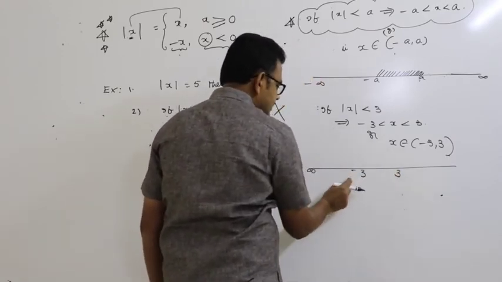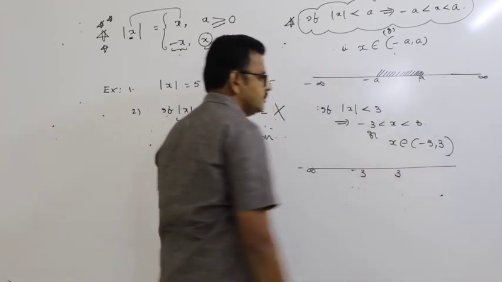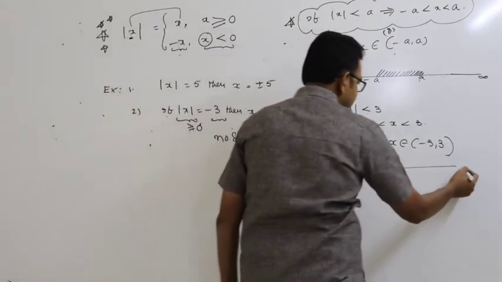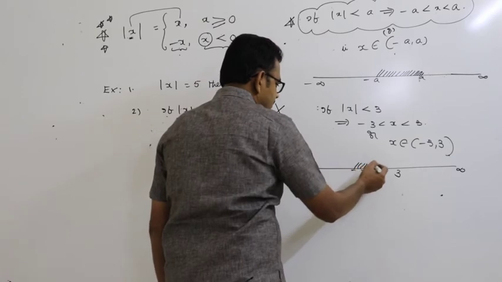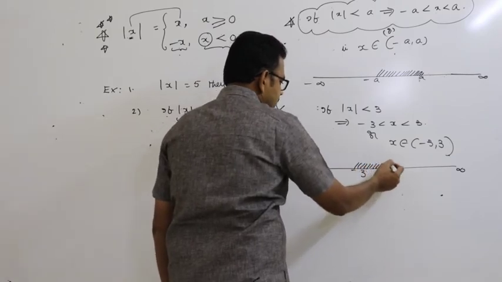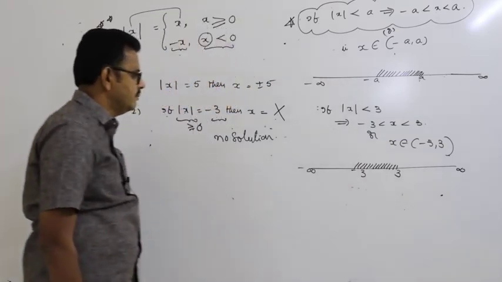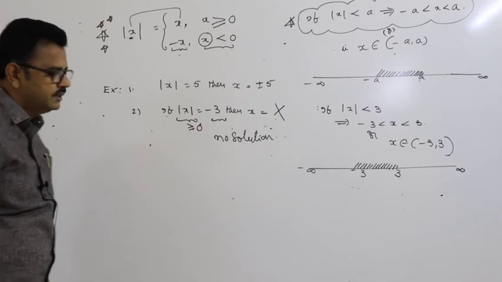Don't put plus 3 on the left and minus 3 on the right, because numbers go like this from left to right, ending at plus infinity. So x values lie between minus 3 and 3.